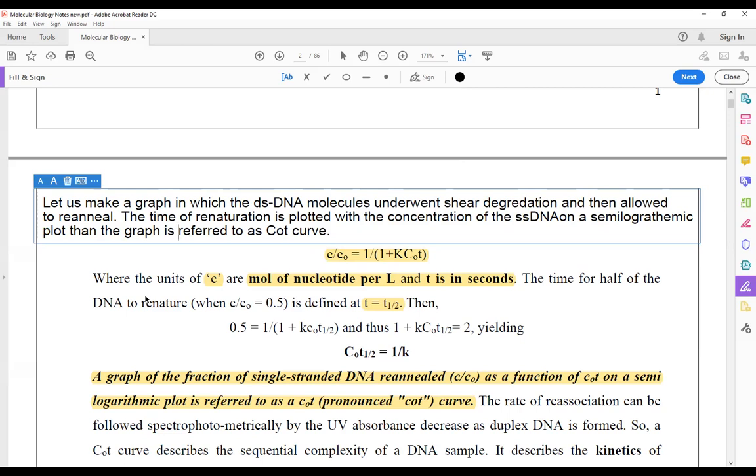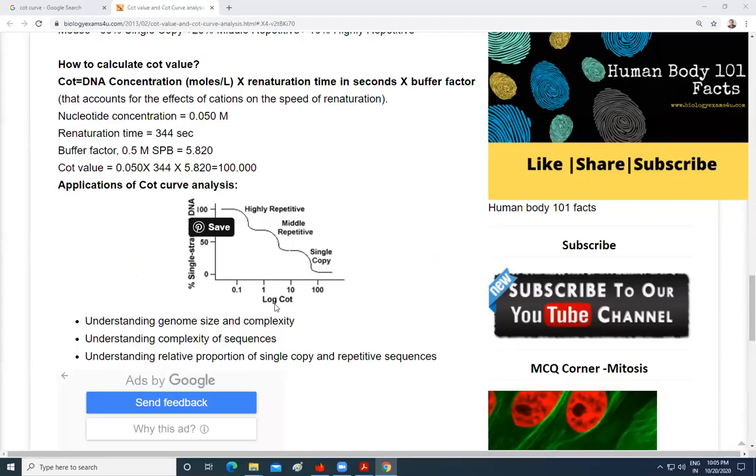Now you cannot use a graph paper which will have millions of values. So that is why on one side you take log, log Cot, and on the other side you are not taking log. See this, this is the place where you have taken a log. I have shared this animation with you now. You look here: here you have taken Cot, and here you have not taken Cot.